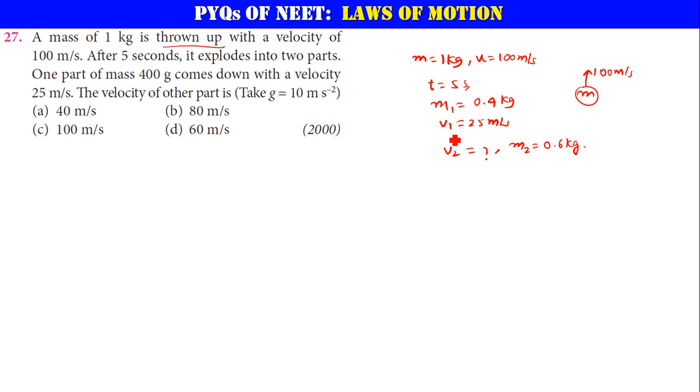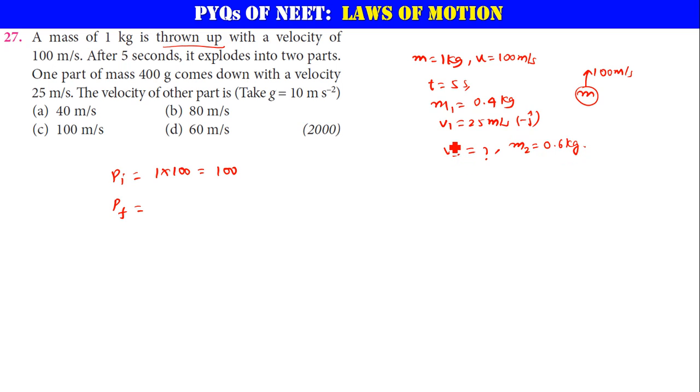Now let us see what the initial momentum was. Pi is equal to mass, 1 kg, into 100 meter per second, so it is 100 kg meter per second. Let us keep it aside. Final momentum will be this guy, 400 grams, which comes down with the velocity, that means negative j cap. What about the other part? Its velocity is v2, let us say.